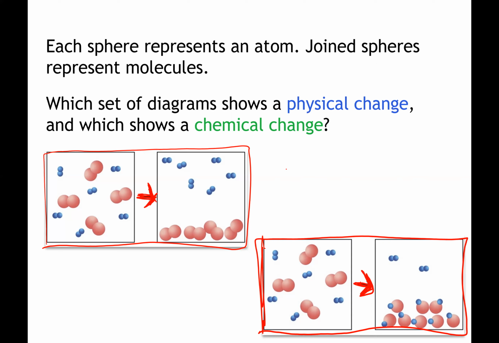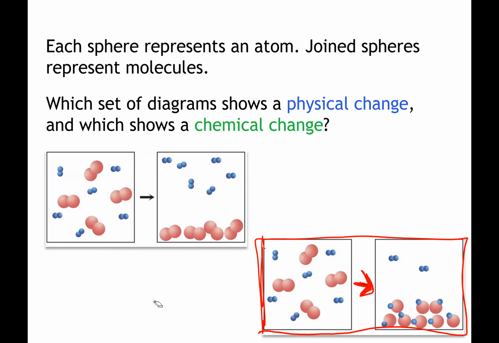If we think about it, you could think that all of those molecules are floating. Think of them as being a gas, for instance, and in the square to its right, perhaps the blue ones are still a gas and the red ones became a solid or became a liquid, right? So suppose when the temperature is cooled, only the red atoms either liquefied or solidified, they underwent a phase change, whereas the blue ones didn't. So would that be a chemical or physical change?